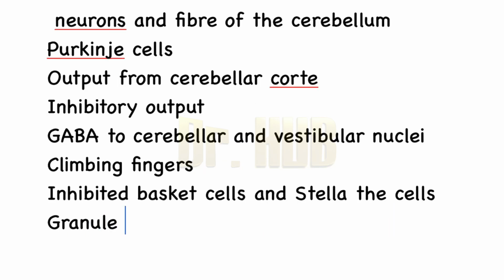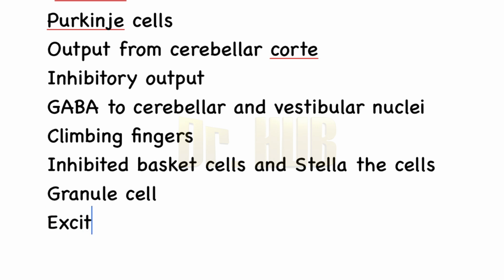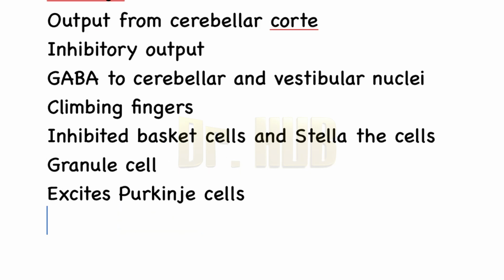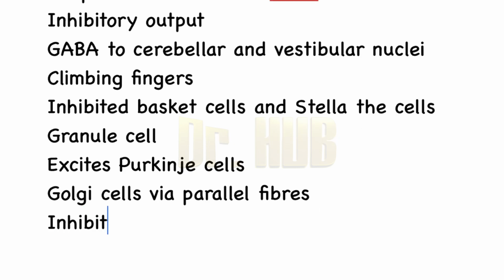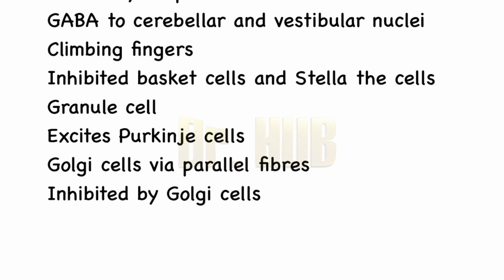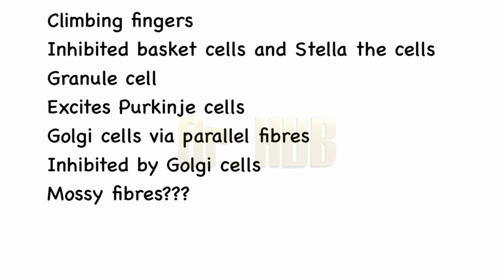Next we look at the granule cell. The granule cell excites the Purkinje cells, the basket cells, the stellate cells as well as the Golgi cells via the parallel fibers. It is inhibited by the Golgi cells, and it is excited by the mossy fibers. What is the role of mossy fibers? It is for the excitatory purpose.